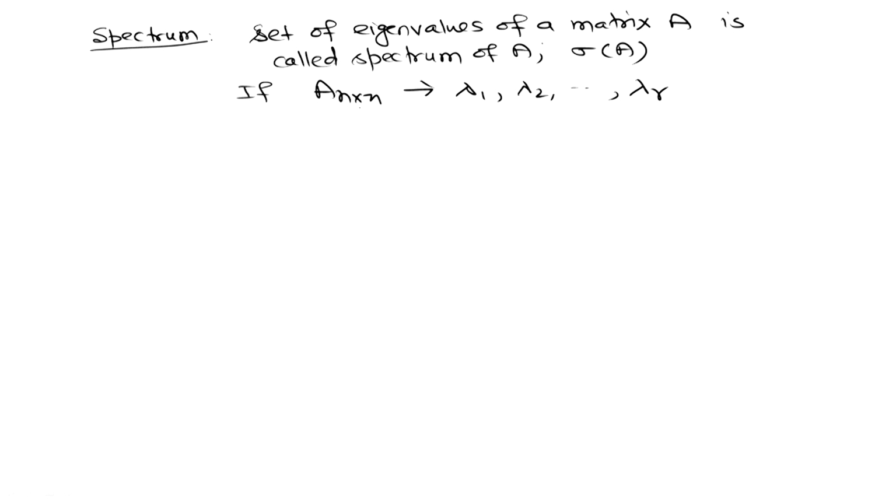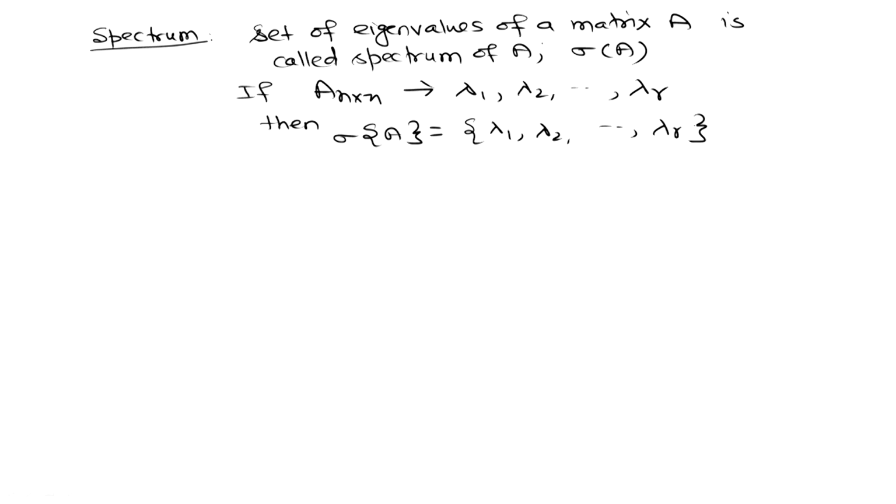Because r is less than or equal to n, as some of the eigenvalues may be repeated. Then the spectrum of A is simply the set lambda 1, lambda 2, up to lambda r.